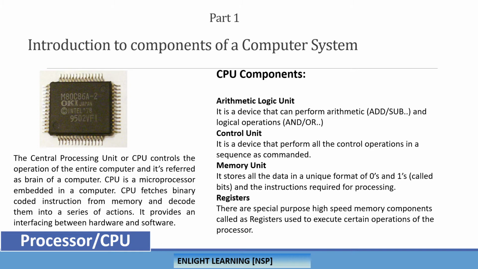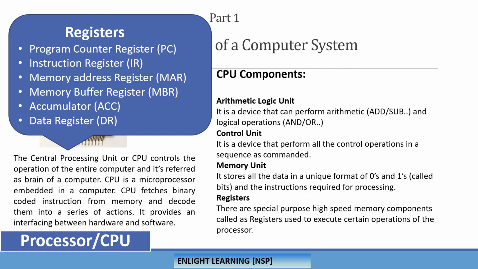Of course, registers are of different types, like the PC, accumulator, data registers, or MAR and MBR. They have their own specific jobs to execute, which is really very fast. I mean to say, when we utilize these registers, the operations will be much faster compared to accessing the memory locations.